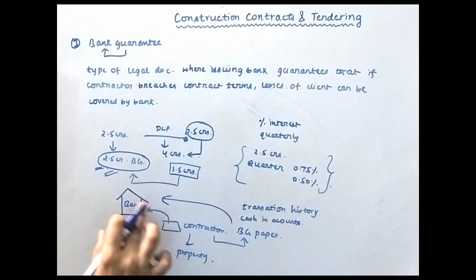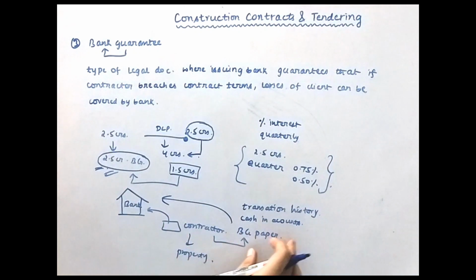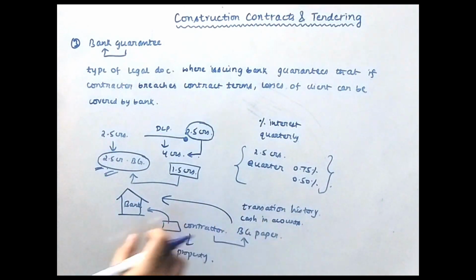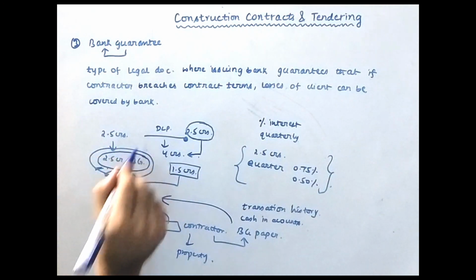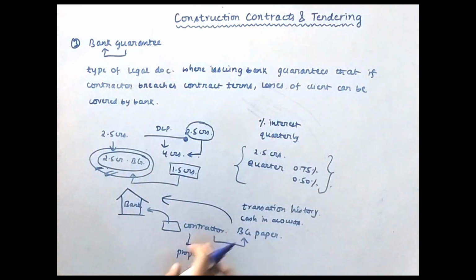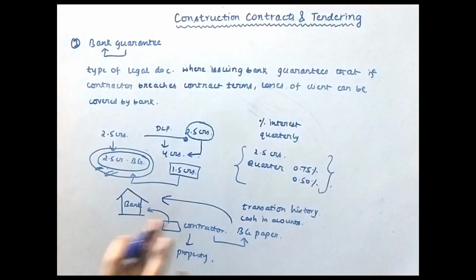Initially the contractor has to give some security deposit to the bank for getting the bank guarantee, but this security deposit will be very small compared to the amount of the BG. The bank can also avail that security deposit for the client in case the contractor breaches the contract.